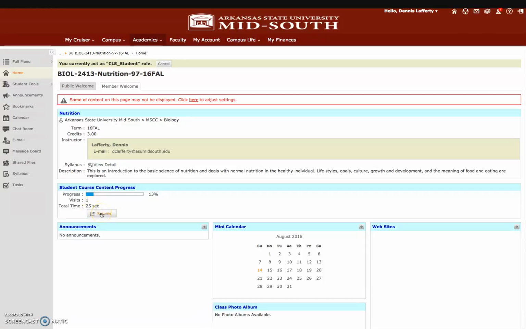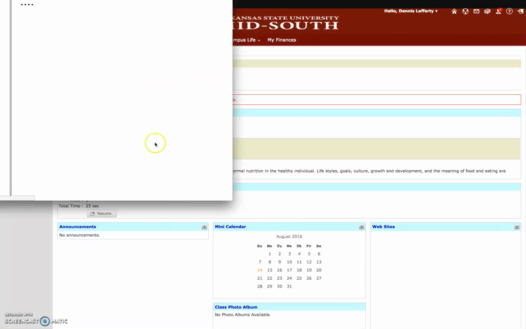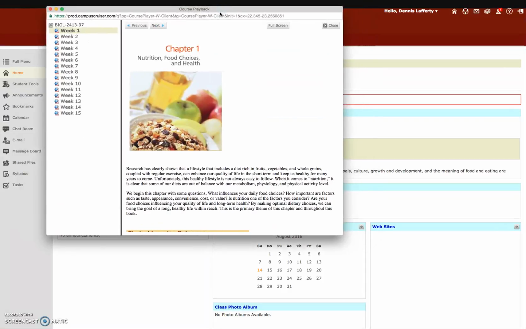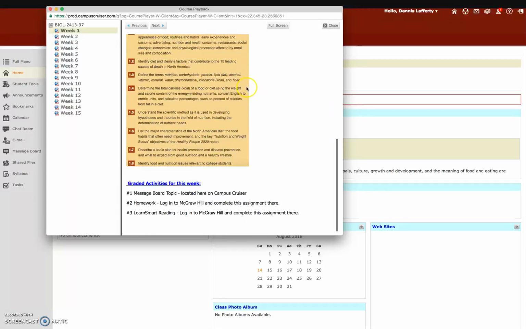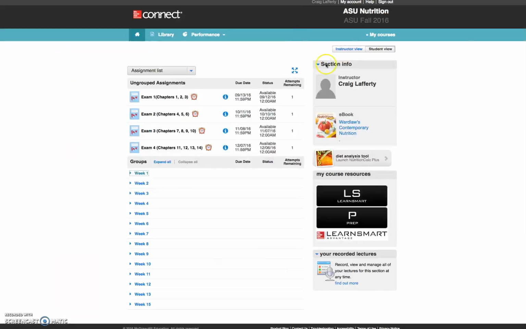But you can begin the course over here on Campus Cruiser. There will be a button here the first time you log in. It'll say Start. And if you click that, you'll get a little pop-up box right here. It shows this, and you have your weekly modules throughout the semester located here. This gives you a background on each chapter and the learning outcomes. And at the bottom it tells you your actual graded activities for each week. Overall there's only 3 for every single week. There's the message board topic, which I mentioned. There's a homework over on McGraw-Hill, and there's a Learn Smart Reading over on McGraw-Hill also, which I'm going to bring up that website right here.